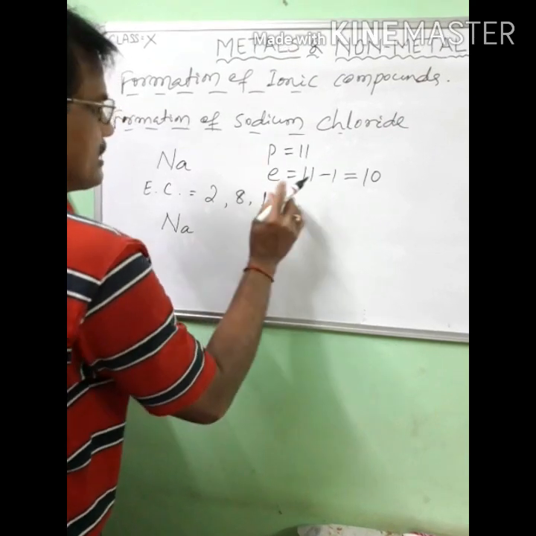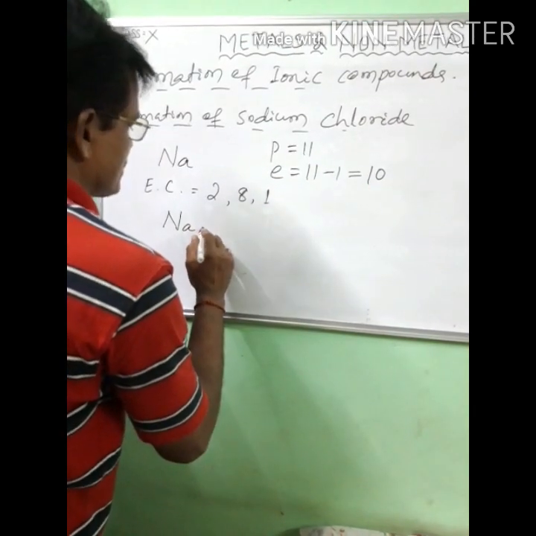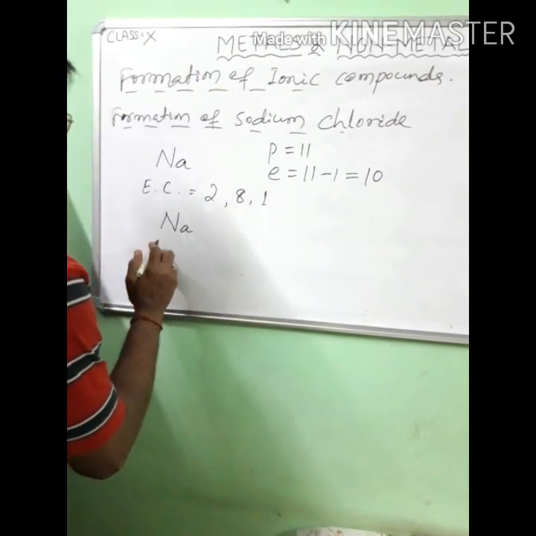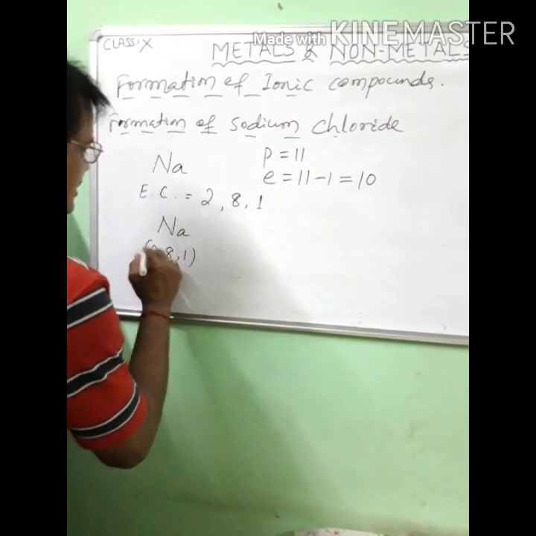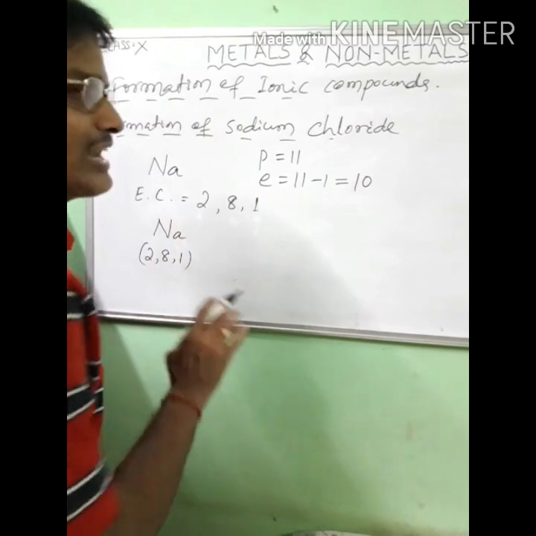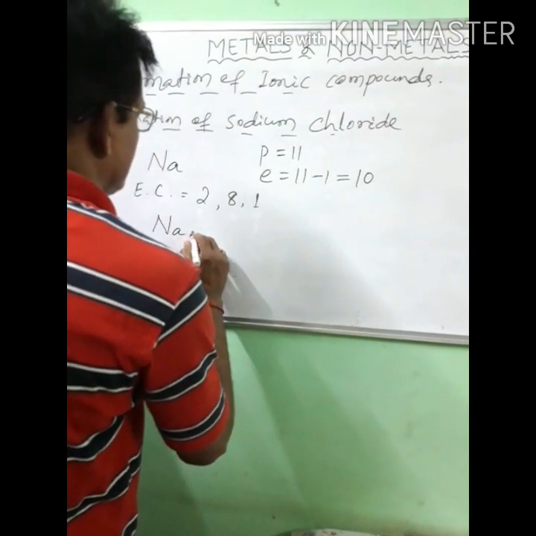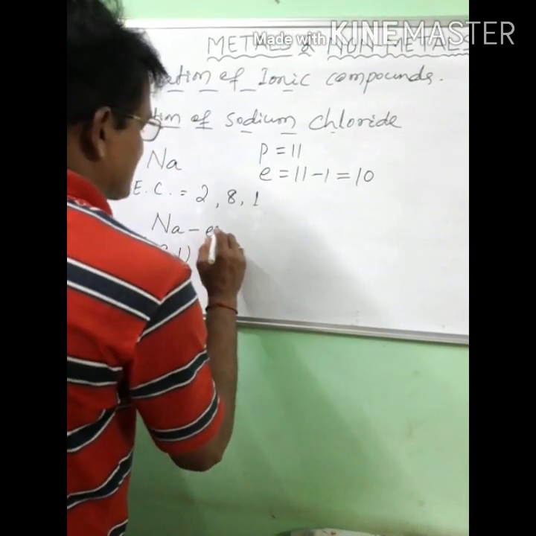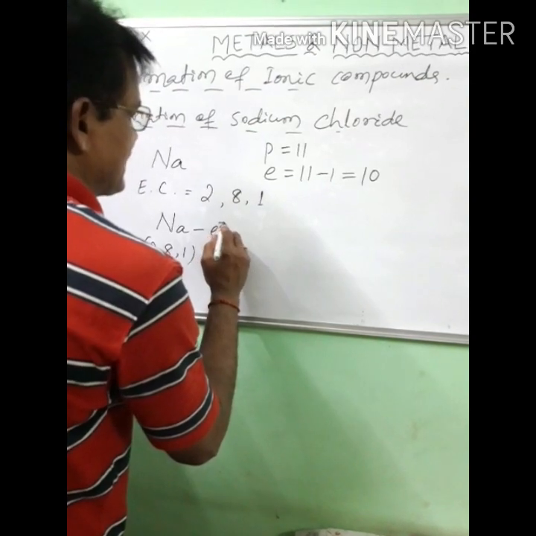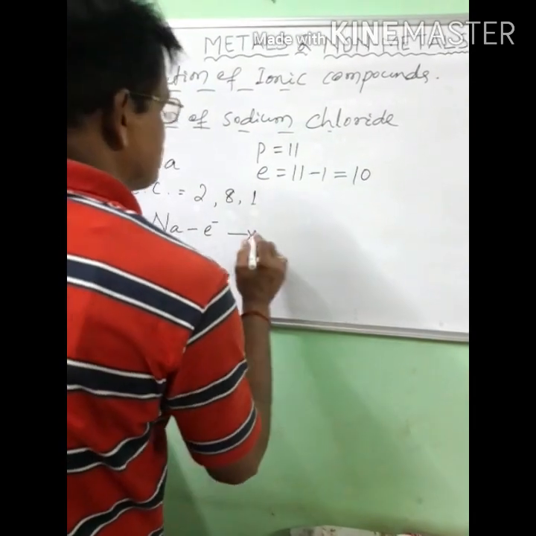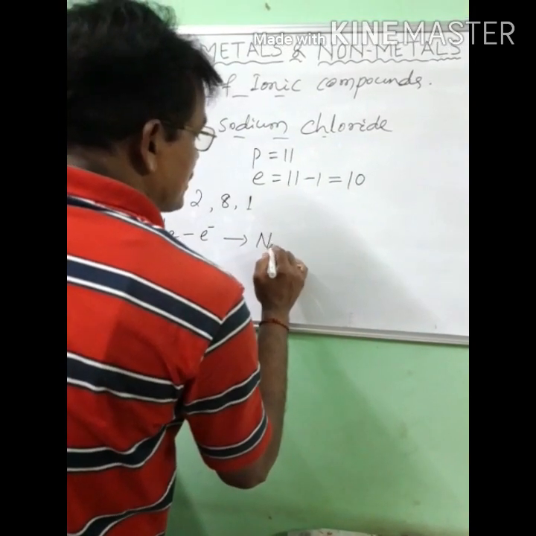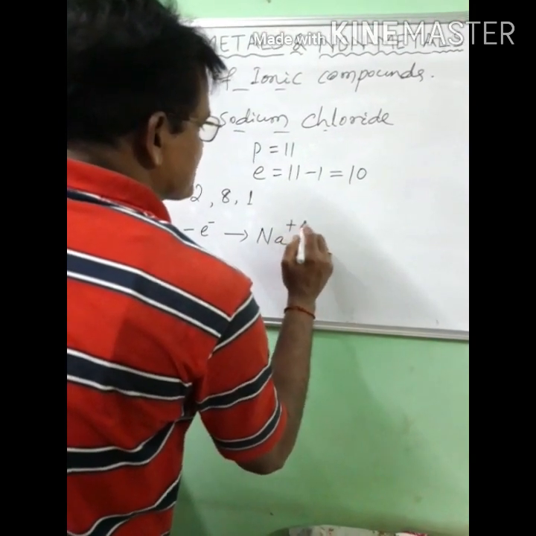So it will donate 1 electron. This is a sodium atom, so the electronic configuration is 2, 8, 1. Clear? Sodium will donate 1 electron, so minus e, the symbol of an electron. The electron has a negative charge. So that gives what? That gives sodium ion, Na plus.